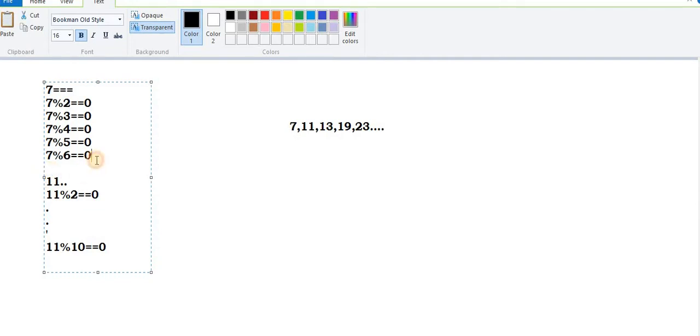If you observe carefully, it starts from 2 and runs up to number minus 1, incrementing: 2, 3, 4, 5, 6, 7, 8, 9, 10. In the case of 13 it will be 2 up to 12. If I want to check 19, then 2 to 18. If you want to check 23, then 2 to 22. So this range is in increasing order, and whenever we have to take these steps, you go in this direction from 2 to number minus 1.